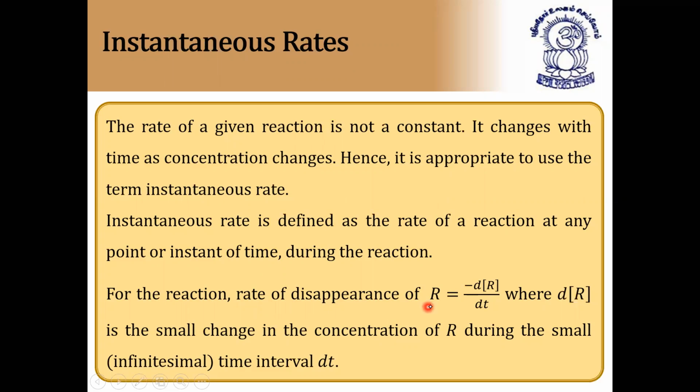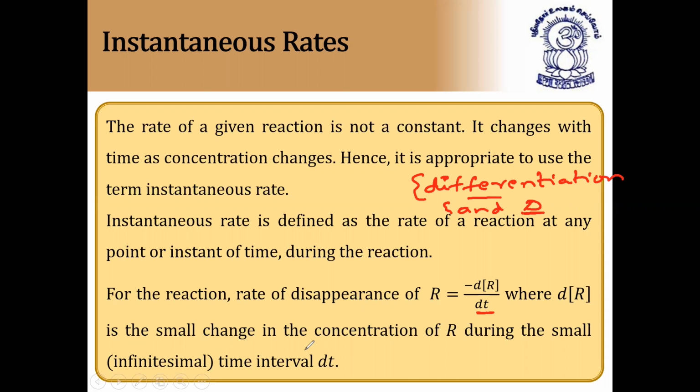Rate of disappearance of reactant is equal to minus dR by dt. Instantaneous means we'll use differentiation. There is a slight change between differentiation and delta. This d represents differentiation, which is a mathematical word that is also related to change. Differentiation and delta are almost the same, but a slight difference is there. That difference we will not consider in chemistry. In physics, we'll consider the difference between differentiation and delta, but here we'll consider minus dR by dt, where dR is the differentiation of concentration of R and dt means differentiation of time.